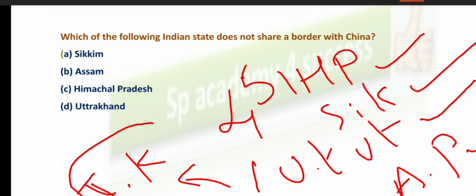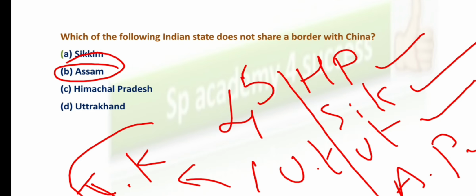So see this list: Himachal Pradesh, Sikkim, Uttarakhand and Arunachal Pradesh. Of all these, you do not have Assam. In your options, you have Assam, but Assam is not sharing a border with China. Right? So what is our answer here? Option B is the right answer for this particular question.